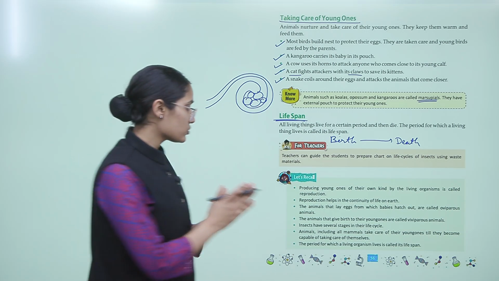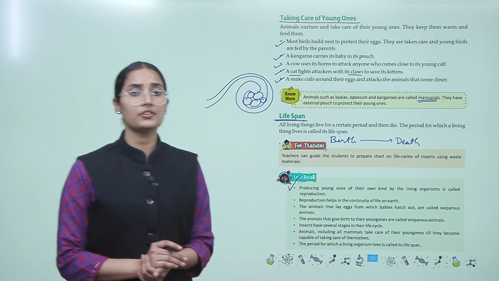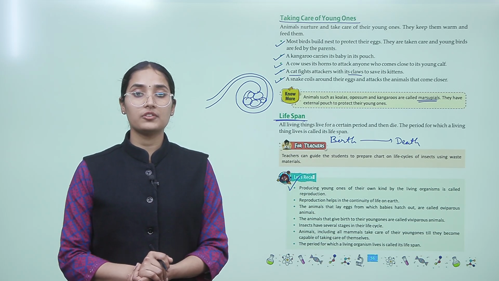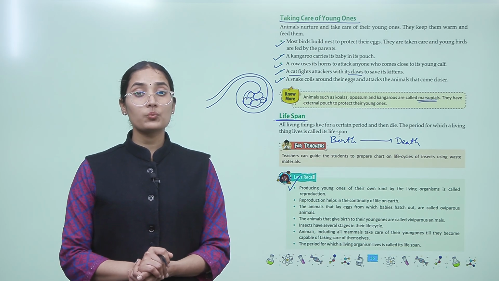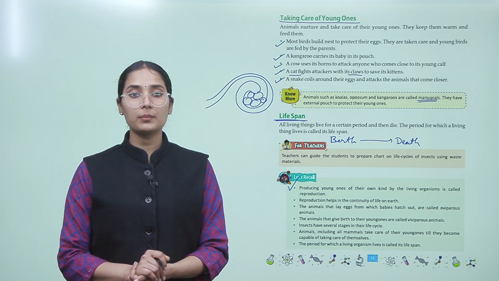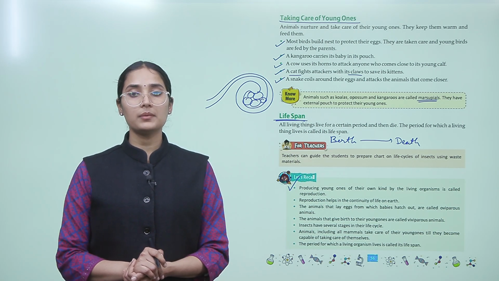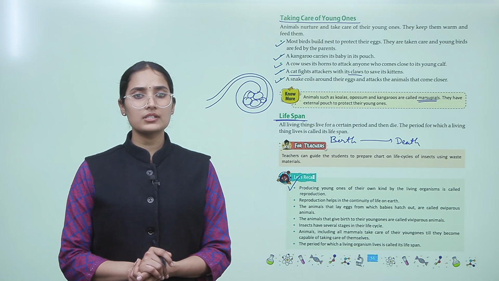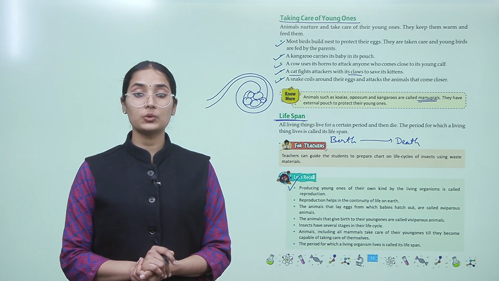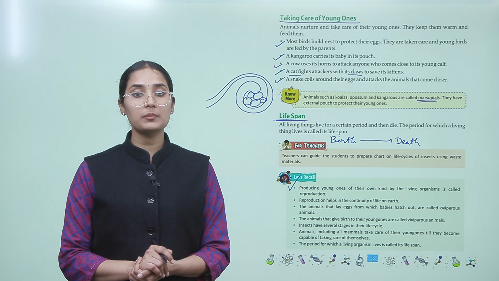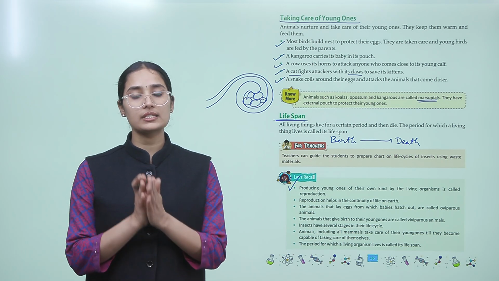Now, let's recall this chapter and see what we have learned. Producing young ones of their own kind by a living organism is called reproduction. Reproduction helps in continuing all life on the earth. The animals that lay eggs from which babies hatch out are called oviparous animals. The animals that give birth to the young ones are called viviparous animals. Insects have several stages in their life cycle. Animals, including all mammals, take care of the young ones till they become capable of taking care of themselves. The period for which a living organism lives is called its lifespan.